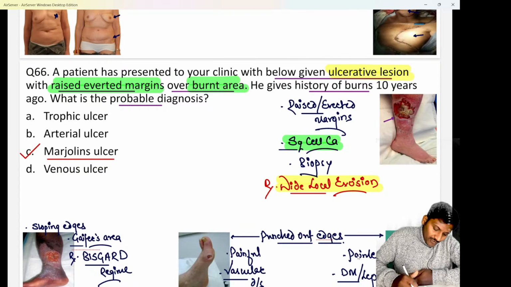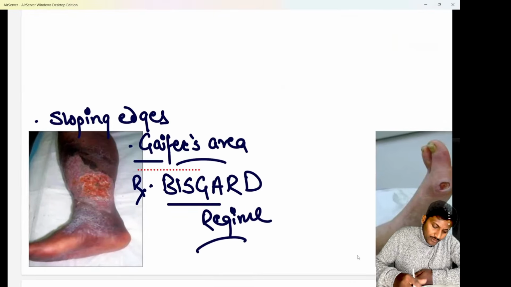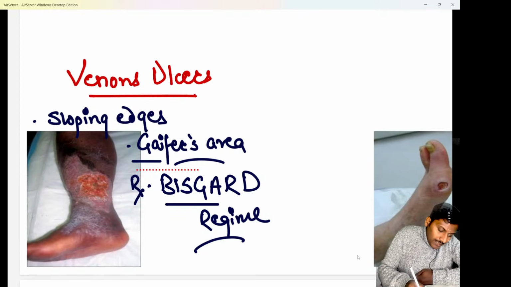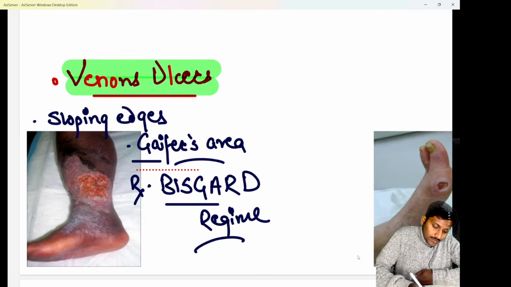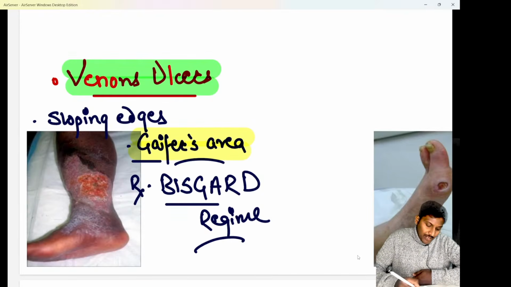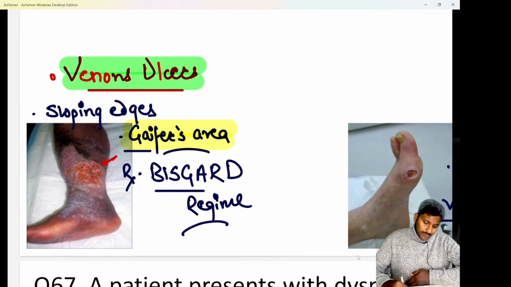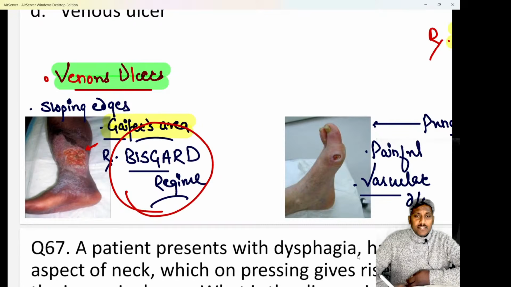Okay? If I talk about the other ones, the first one that you are able to see is a venous ulcer. We know venous ulcers are superficial or shallow ulcers, beta, and they have sloping edges. Along with that, these ulcers are commonly seen in the gaiter area of the leg, that is above the ankle or above the medial malleolus. A very common PYQ was: what is the most common site of venous ulcer? The answer is the gaiter area, and treatment is the Bisgaard regime, right?